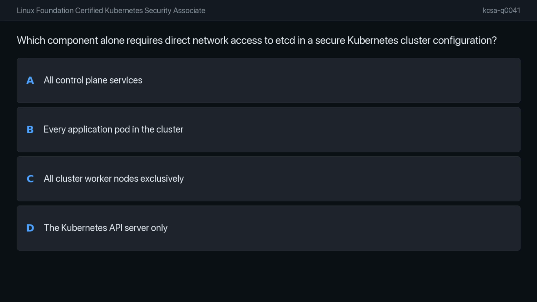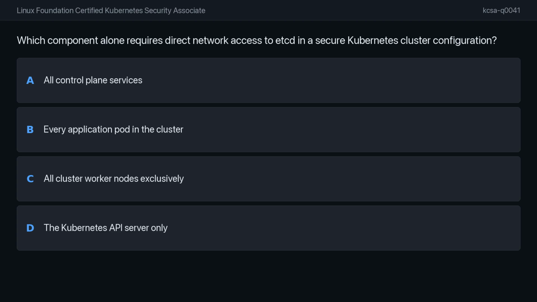Which component alone requires direct network access to etcd in a secure Kubernetes cluster configuration? The options are A. All control plane services. B. Every application pod in the cluster. C. All cluster worker nodes exclusively. And D. The Kubernetes API server only.